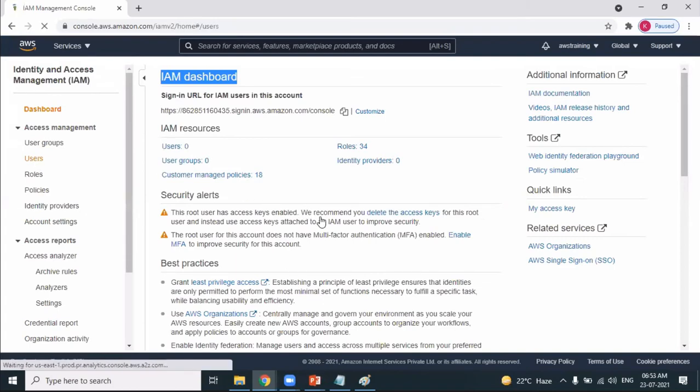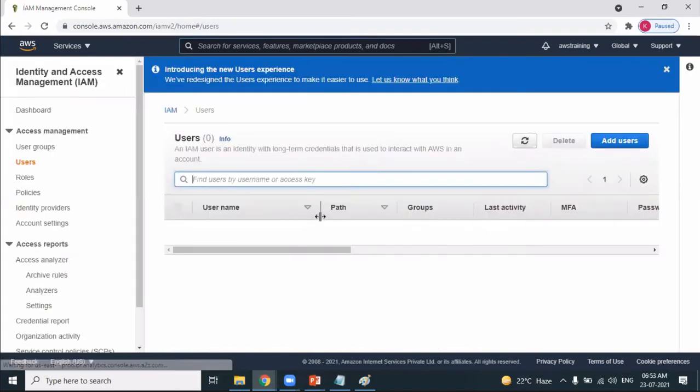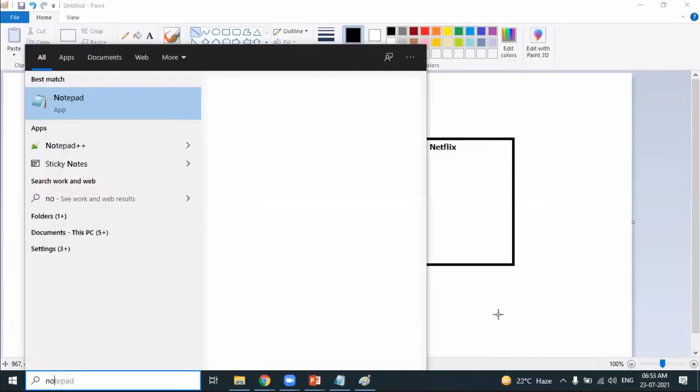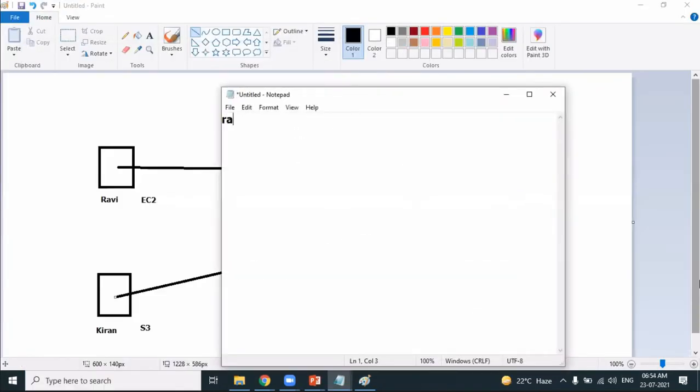How do we create a new IAM user? The name of the user I'm planning to create is Ravi. The password I want to provide for this user is Ravi@123. What permission do we need to give this user? Only EC2 access. This is about the first user.